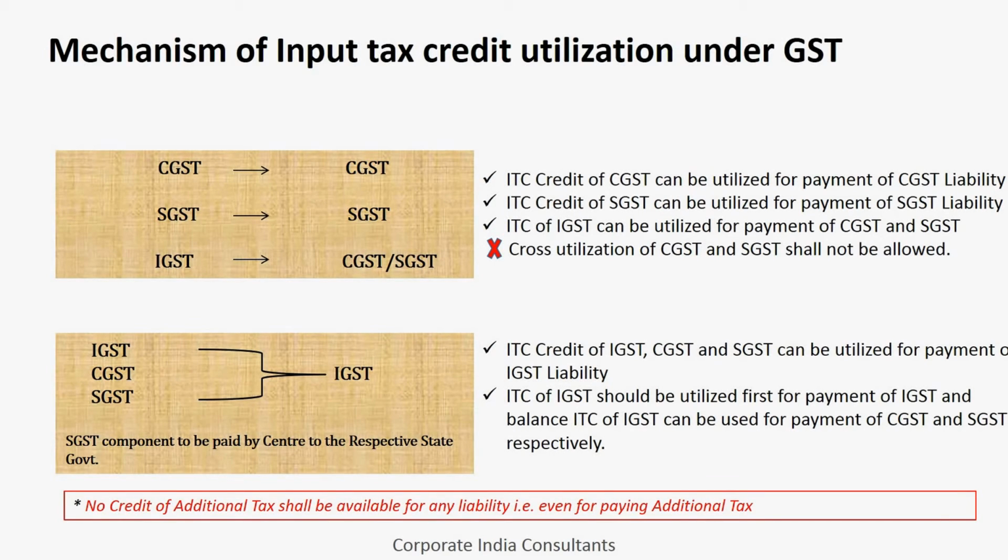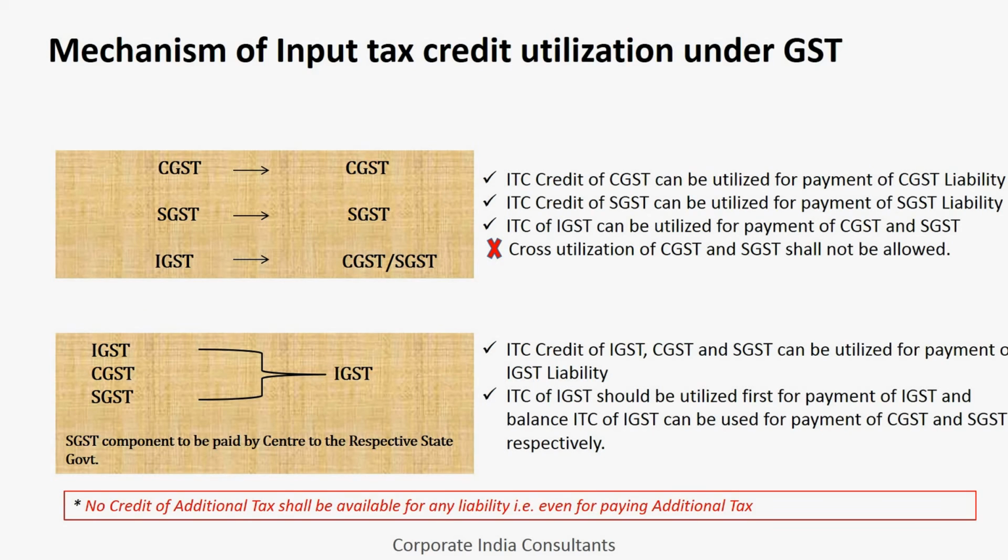But cross utilization of CGST and SGST will not be allowed, as these two taxes are of a different nature. One is to be levied by the center and the other by the states. And from its very nature, IGST is to be considered as a tax which can be used as a credit for either a central tax liability or a state tax liability.